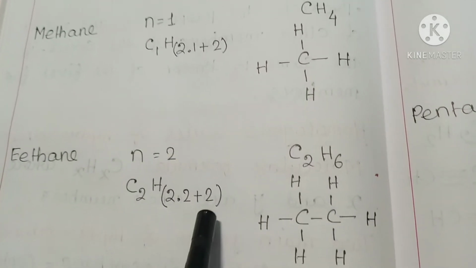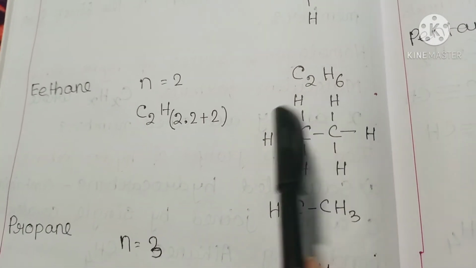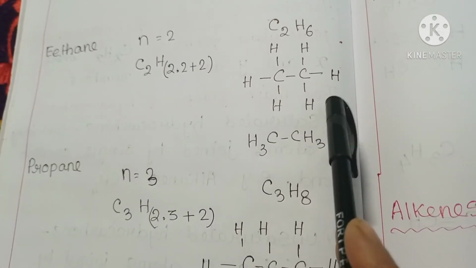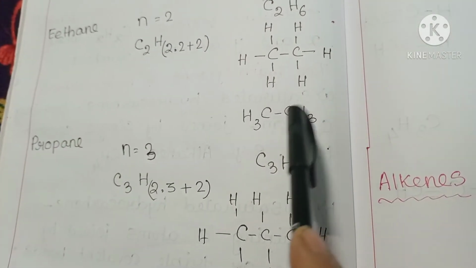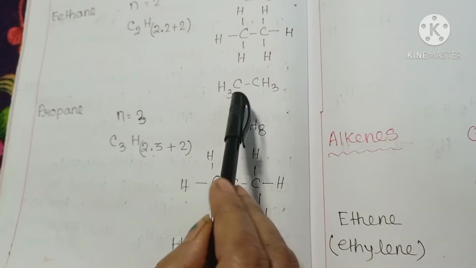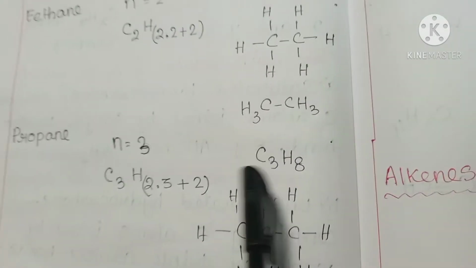Then ethane, when n equals 2: C2H(2×2+2), so C2H6. The structure of ethane is like this. This is the structural formula and this is the condensed formula: carbon-carbon bond single, CH3-CH3.